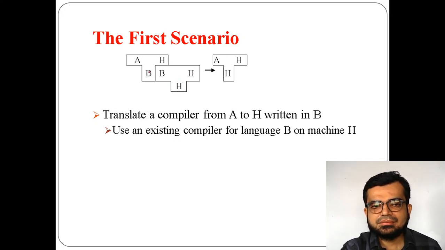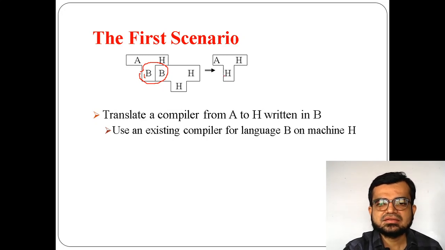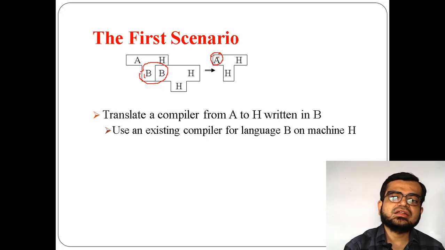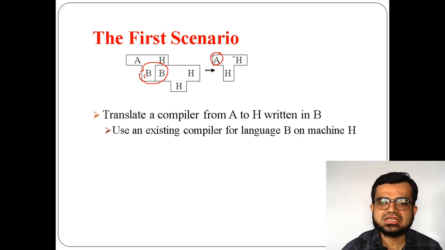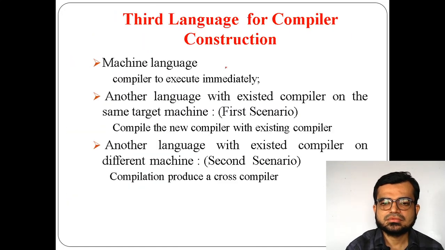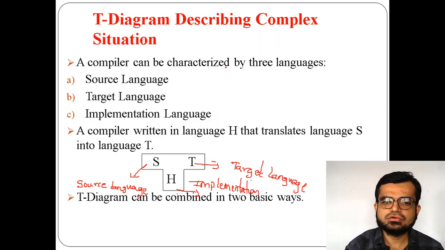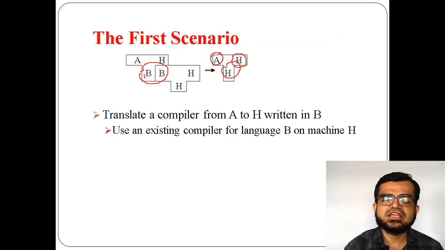So here also, using this combination, since the B's are the same, we get A, H, H and this is H. So a language, the source language A, is converted into language H with the same compiler H. Another language with an existing compiler on the same target machine.